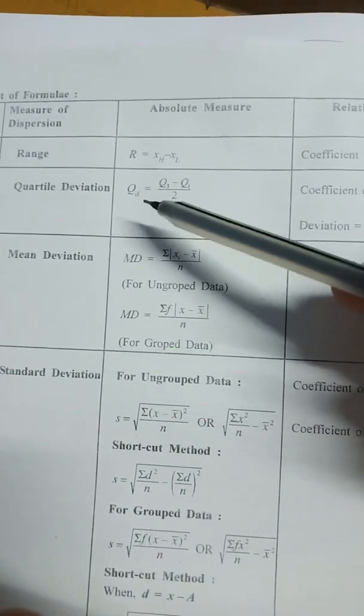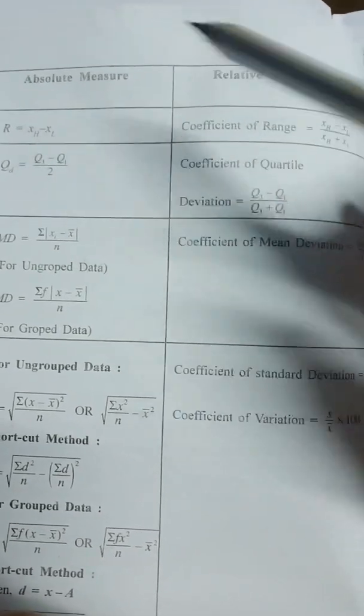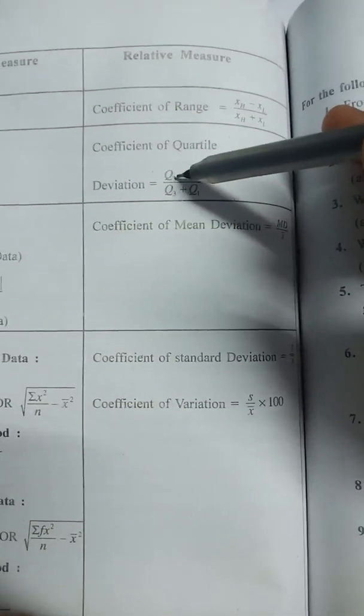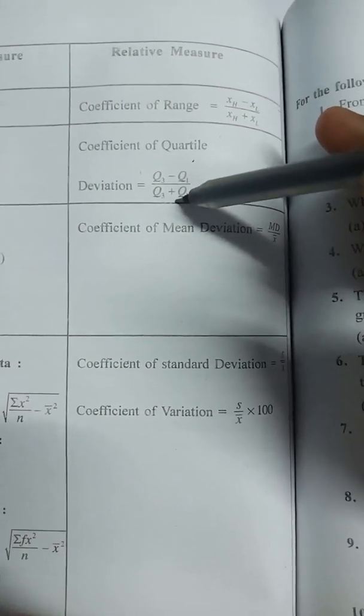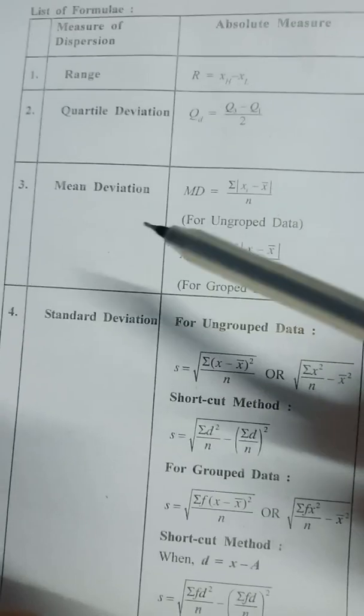Now quartile deviation. QD equals Q3 minus Q1 divided by 2. In the same way for the coefficient of quartile deviation, the first part will be the same, and you change it to the positive one below, Q3 plus Q1. Is that clear? Then mean deviation.